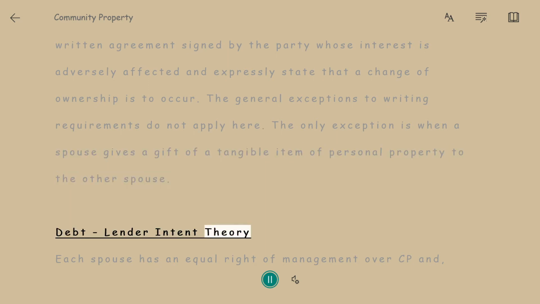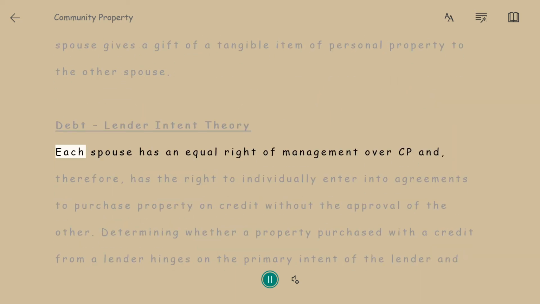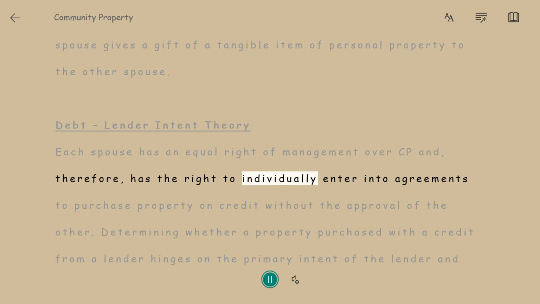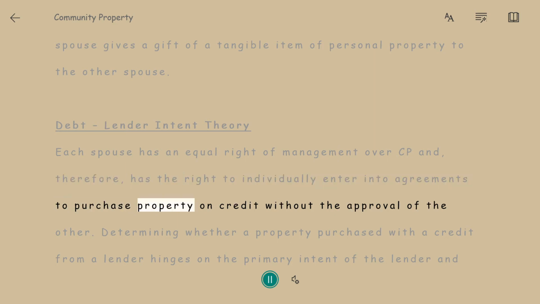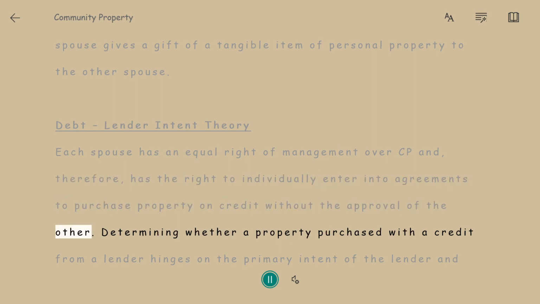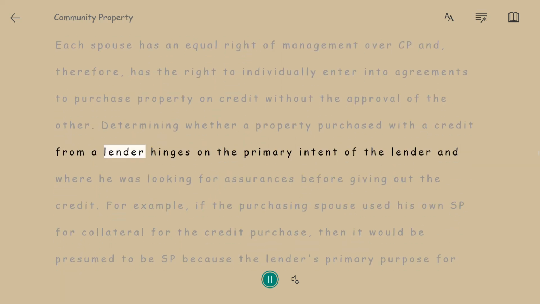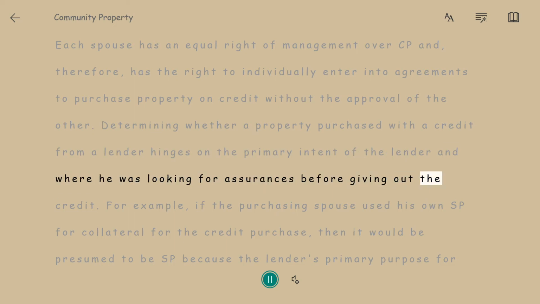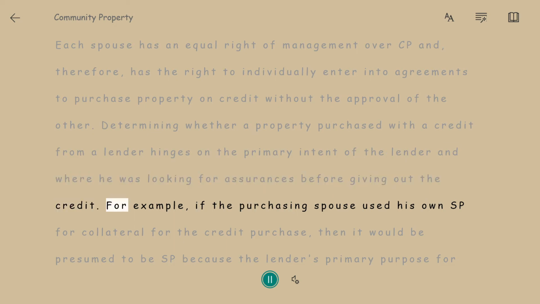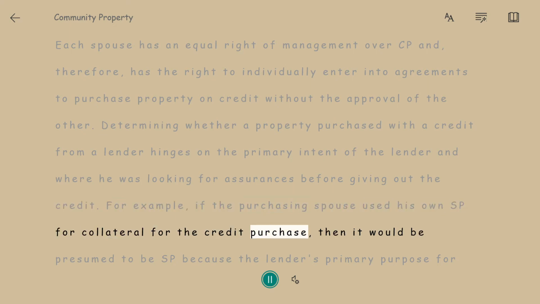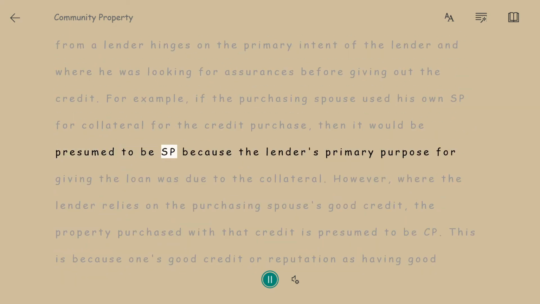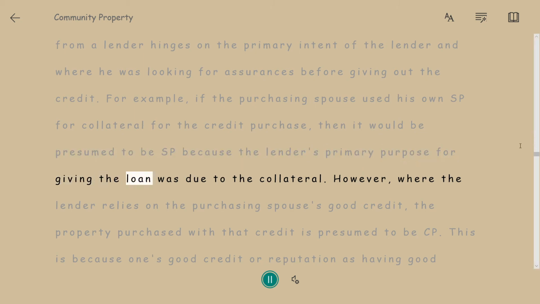Debt-lender intent theory. Each spouse has an equal right of management over CP and, therefore, has the right to individually enter into agreements to purchase property on credit, without the approval of the other. Determining whether a property purchased with a credit from a lender is CP or SP hinges on the primary intent of the lender, and what he was looking for as assurances before giving out the credit. For example, if the purchasing spouse used his own SP for collateral for the credit purchase, then it would be presumed to be SP, because the lender's primary purpose for giving the loan was due to the collateral.